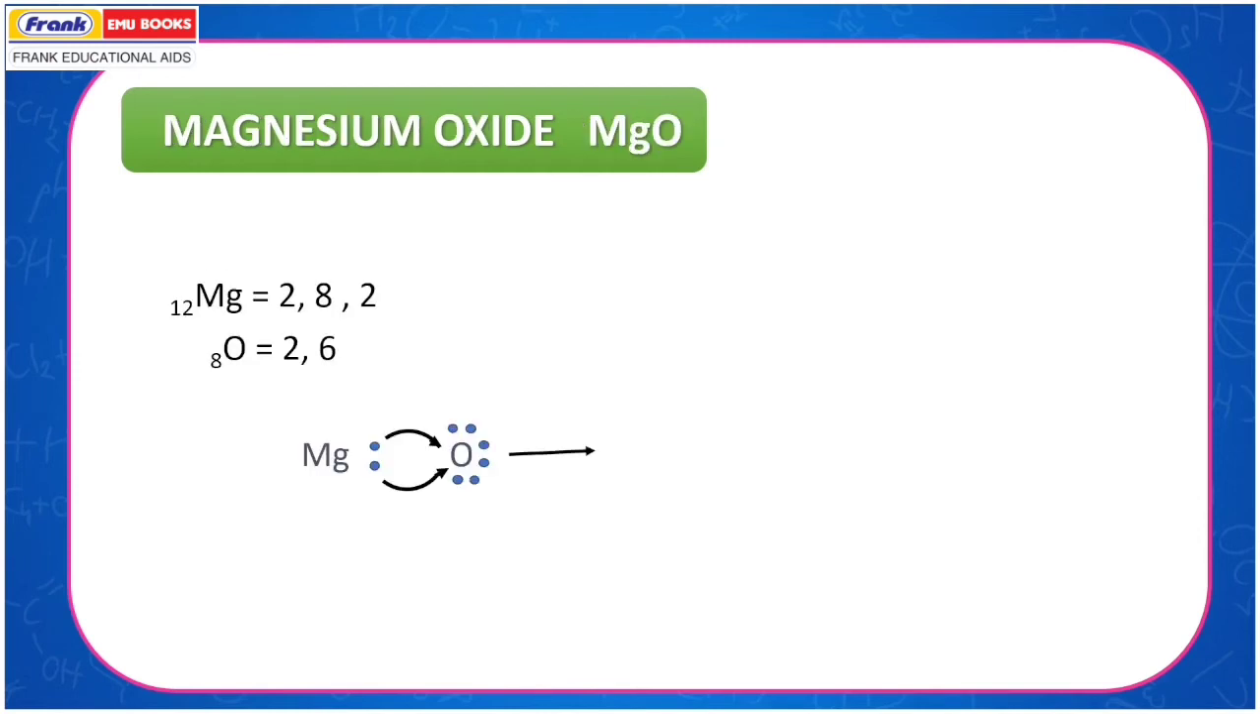Magnesium oxide, MgO. Configuration of Mg, atomic number 12, is 2,8,2. Configuration of oxygen, atomic number 8, is 2,6. Magnesium has 2 electrons in its outermost shell and oxygen has 6 electrons in its outermost shell. Magnesium loses 2 of its electrons to oxygen. Due to loss of 2 electrons, magnesium becomes Mg2+, and oxygen, due to gaining of electrons, becomes O2-. The overall compound becomes Mg2+ and O2-.